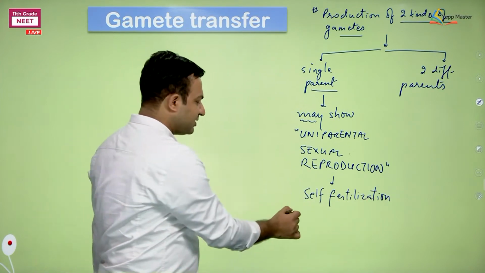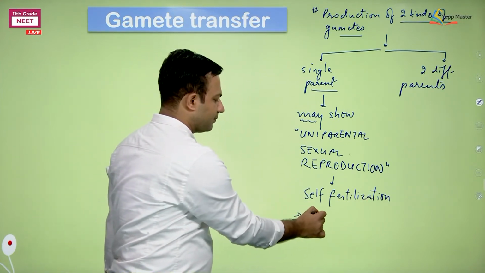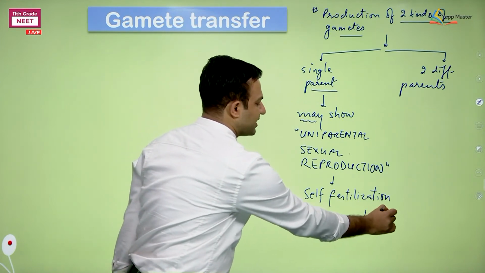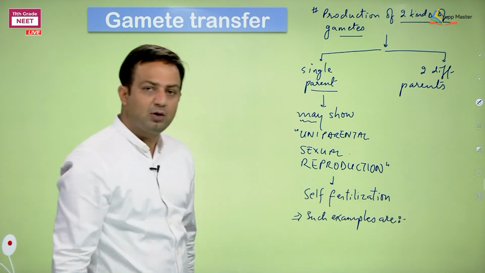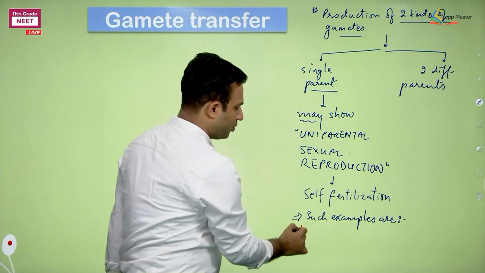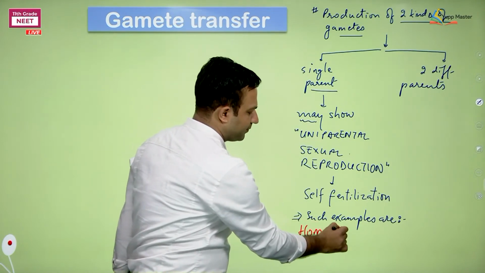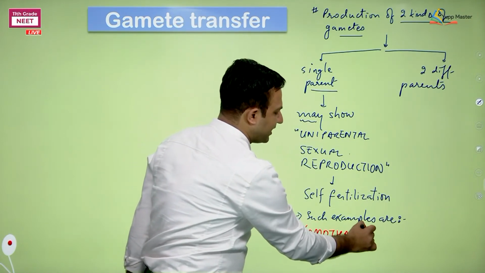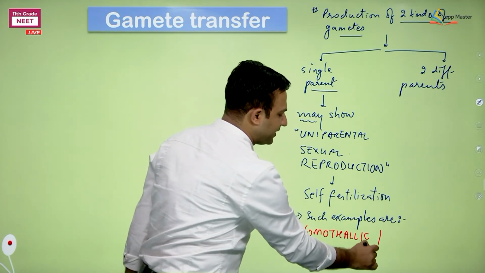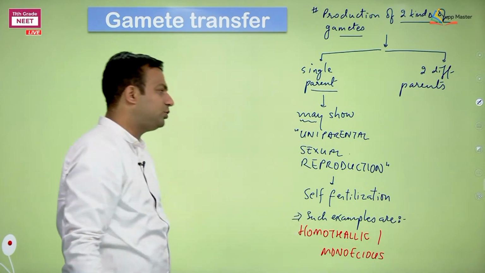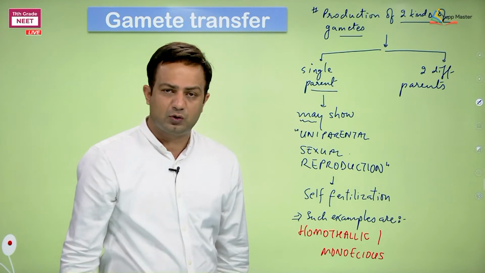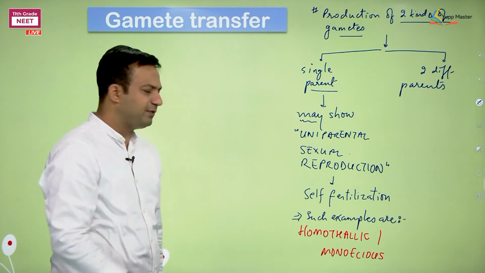Clear? And such examples are written with special names. Such examples are told as homothallic. We call such an example homothallic, or in other words mono, meaning one thallus is going to bear the two types of gametes. They need not depend on another thallus to form the zygote. Fine, this may be one of the situations.